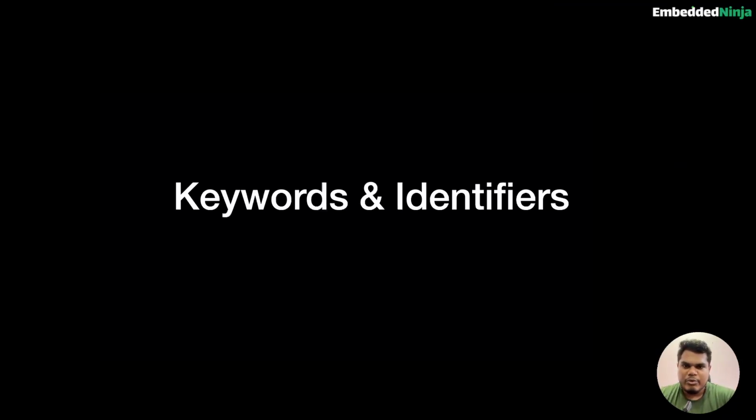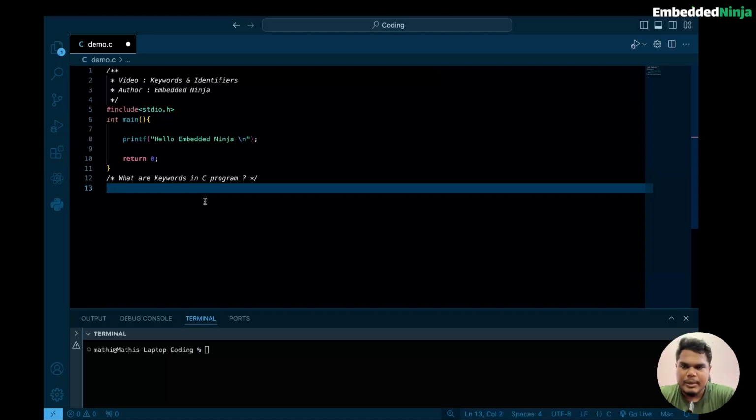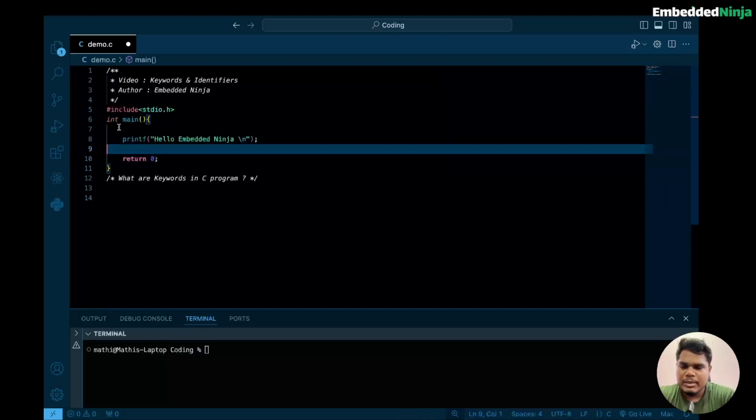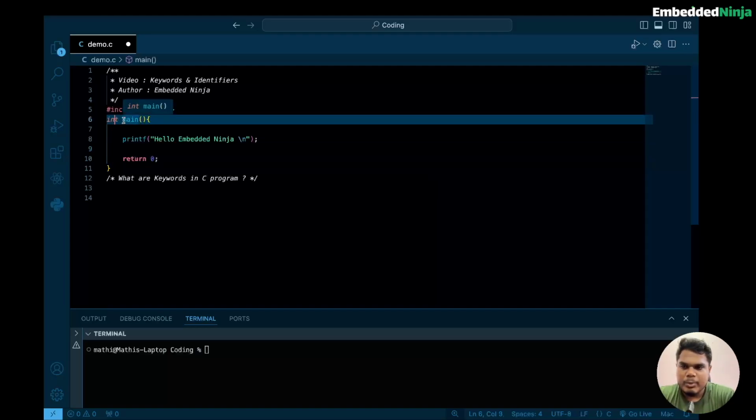So in this video, we are going to learn about keywords and identifiers. So let's get started. Let's understand what is a keyword in any programming language. Keywords are common to all programming languages. It is not specific only to C. Keywords are reserved words. For example, I have a basic program in which I'm just printing hello embedded ninja. In this, int is a keyword, which means it is a data type, and I cannot reuse the same name to name my variable.